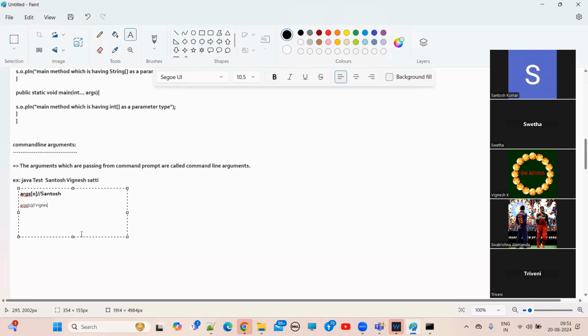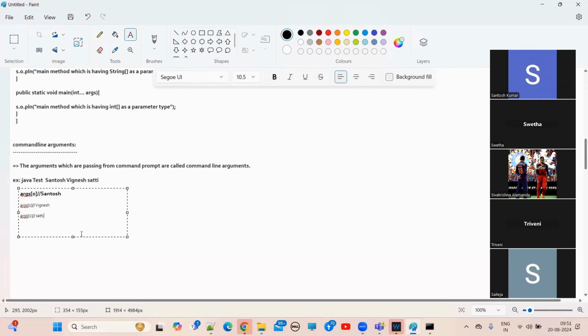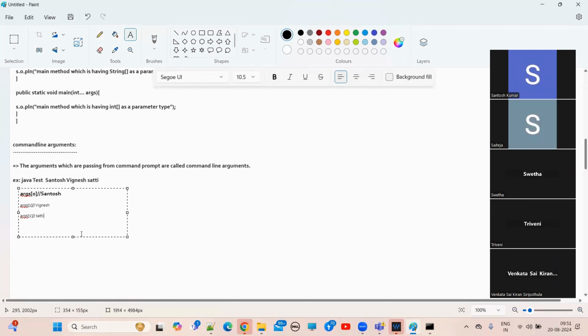You will get Vignesh. Understand? What will args[2] get? You will get Sakti. Understand or not? Yes, sir. Okay, so these are command line arguments, guys.